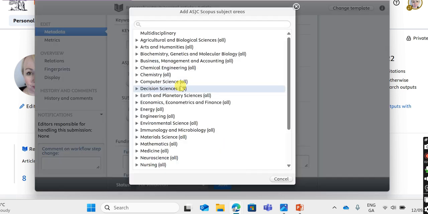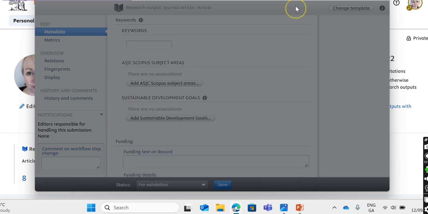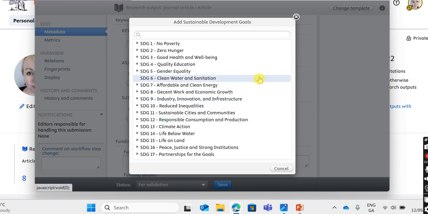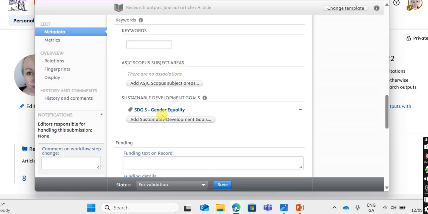If I just show you what that one is like, you can add a subject heading. So I could put in visual and performing arts, etc. But in terms of impact, the most valuable function there is actually the UN Sustainable Development Goal. So if you've written something about pay and gender or gender in contemporary art, you can see all 17 of the United Nations Sustainable Development Goals there. I can just select gender equality, for example, and that is tagged to that research article.